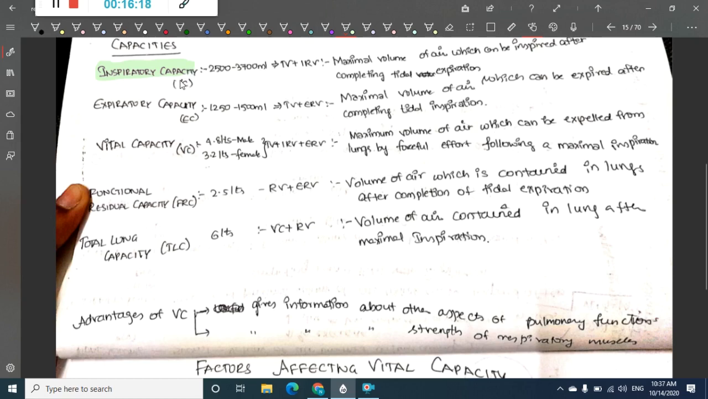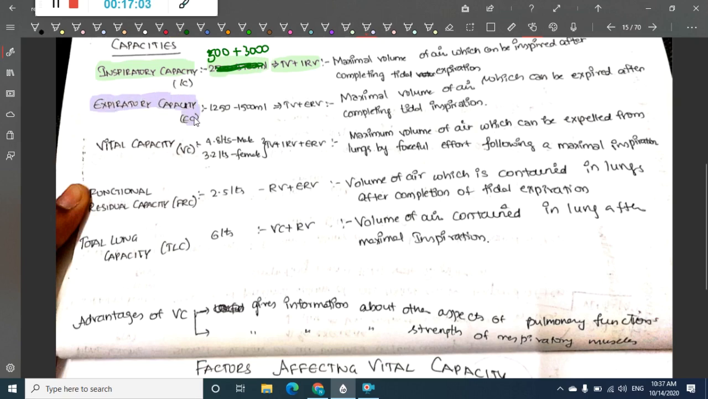Inspiratory capacity is the maximum amount of air that is inspired or inhaled after normal tidal expiration. That is, tidal volume plus inspiratory reserve volume is called inspiratory capacity. For a value, if I take 500 as the tidal volume plus the inspiratory reserve volume, which I took as 3000, it is obviously 3500. Okay, then we have expiratory capacity.